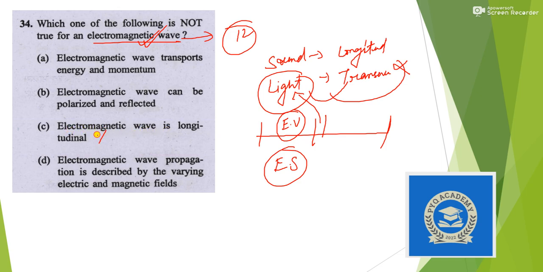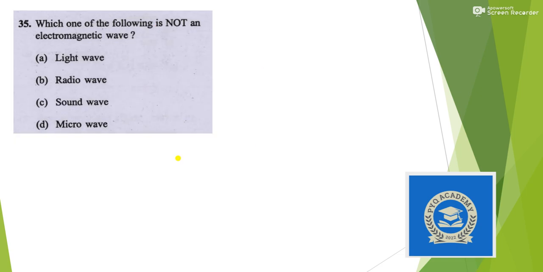Electromagnetic wave is not a longitudinal wave, it is a transverse wave. Sometimes you can solve questions by eliminating the options, and the question was asking what is not correct, so this is the only option which is not correct, otherwise all the options are correct. So let's move to the next question.